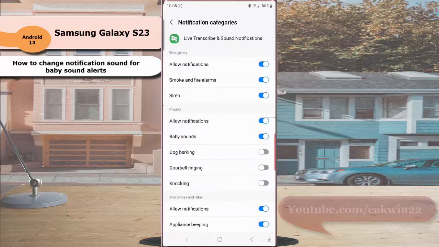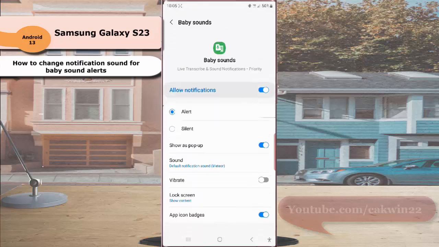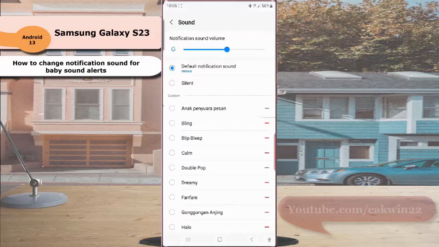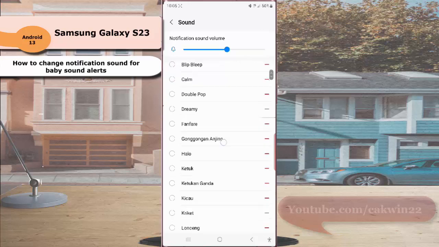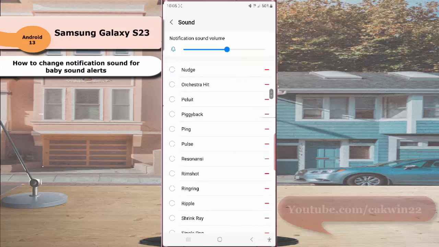Under priority section, tap baby sound. While the alert for baby sound notification is set to alert, tap sound. And then select the desired sound you like to use. Ring, ring, ring. Tap the back button.